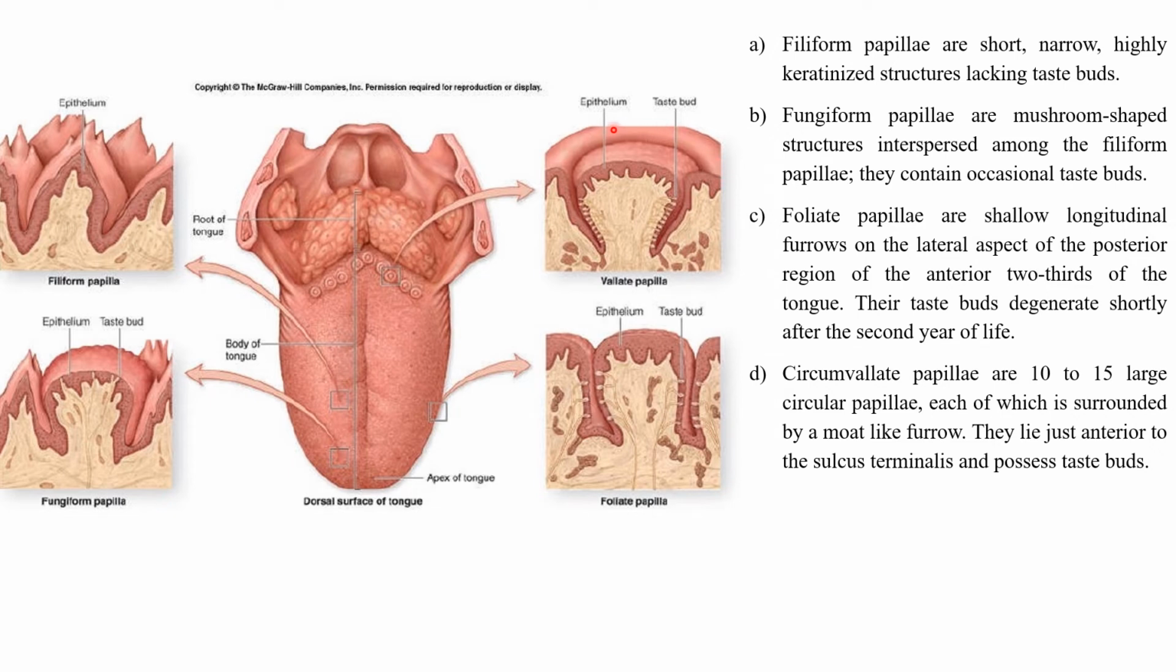Here you can see. Okay, moat means the shallow depression around a fort or something like that. All these circumvallate papillae are surrounded by this moat-like furrow, and all these vallate papillae possess taste buds. Hence, they have a very important role in the appreciation of the taste of the food that is being consumed.